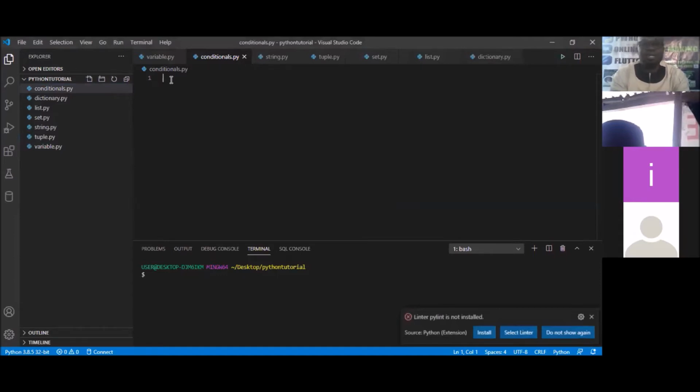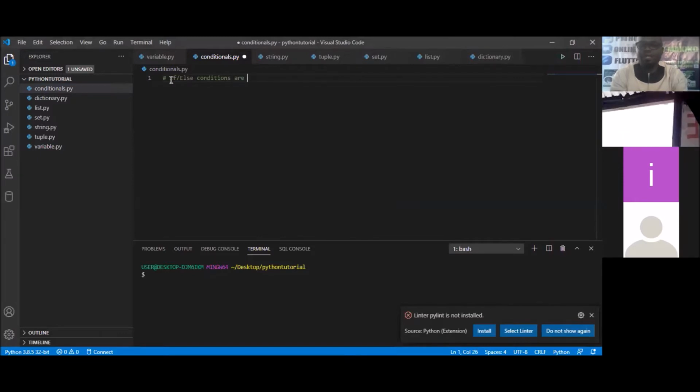So we're actually looking at the if-else statement, which we can also call if-else conditions. What are they? They are what is used to perform a certain action if a condition is met. If a condition is true, that action is performed. If it is not, that action is not performed. That's what you use if-else to do.